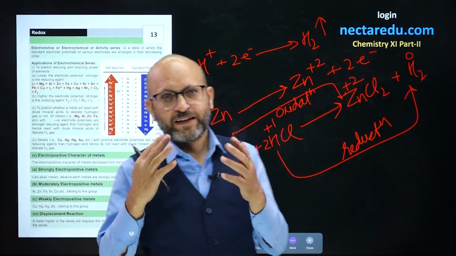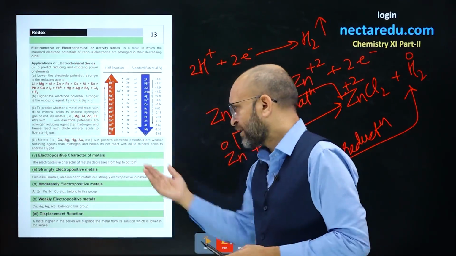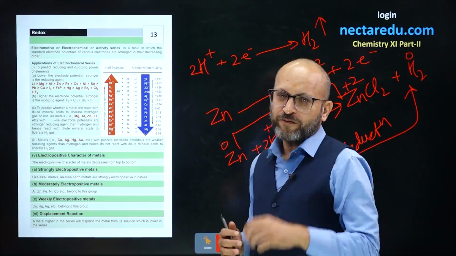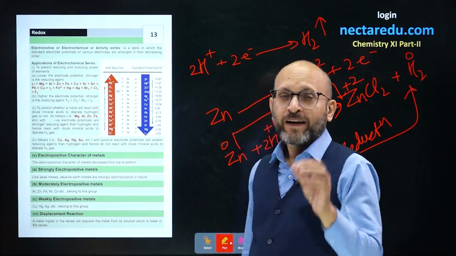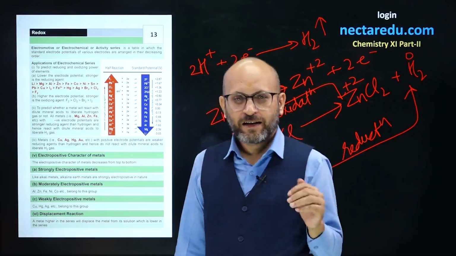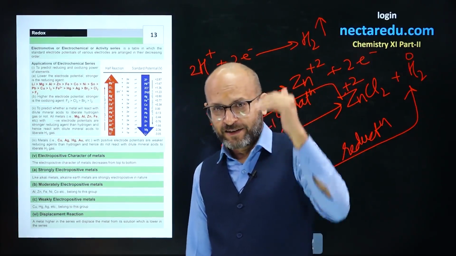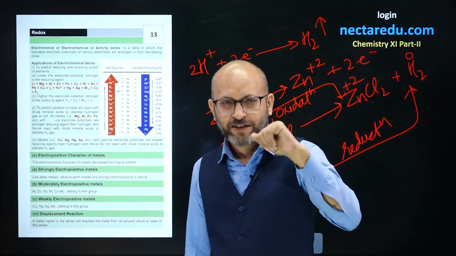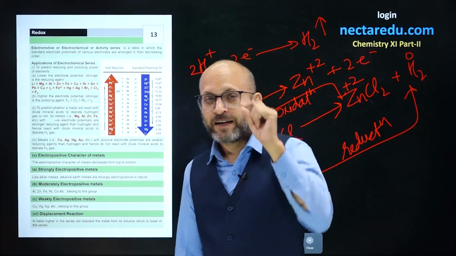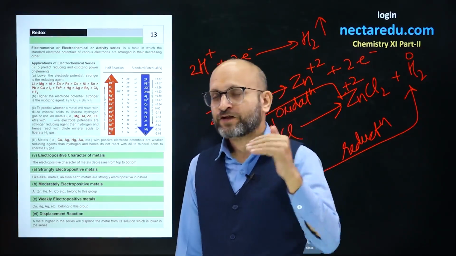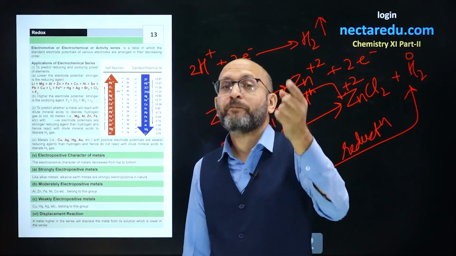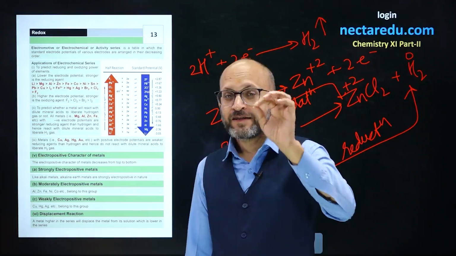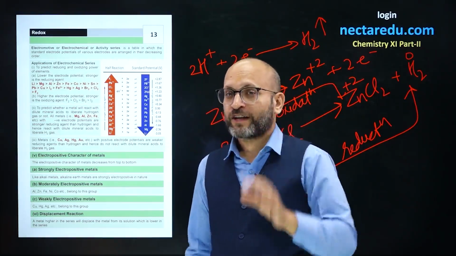And we can have a classification like more electropositive, less electropositive, more electronegative, less electronegative on the basis of electrode potential. If an element has greater electrode potential values, it is more electronegative, less electropositive. If an element has less electrode potential values, it is less electronegative and more electropositive.